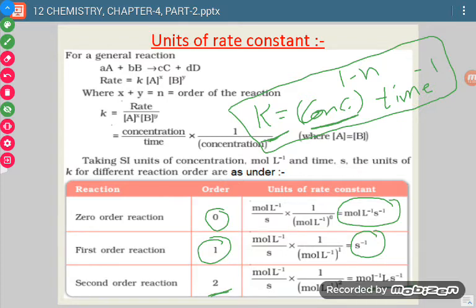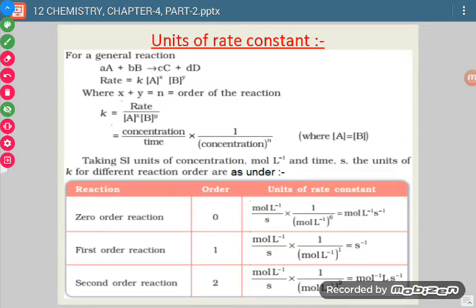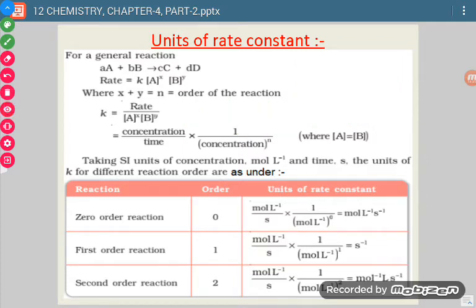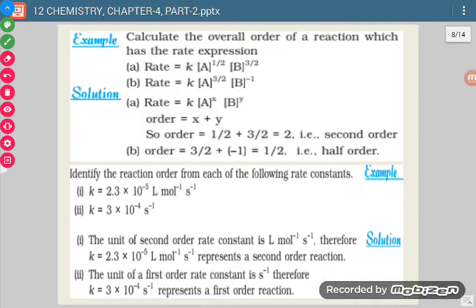So in general, what is to be remembered? We can remember like this: K is equal to mole per liter raised to power 1 minus n into second inverse, where we have taken concentration in mole per liter and time in second, and n is the order of reaction. So this is the easiest way to find out the units of K.